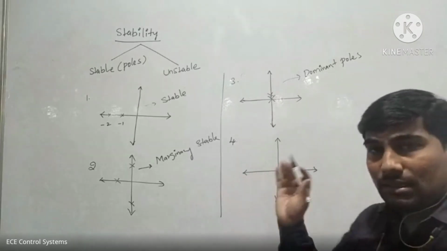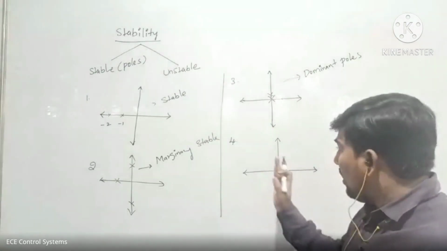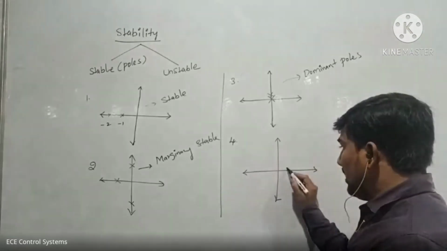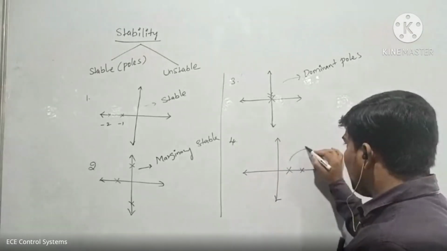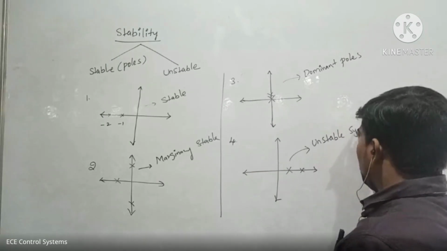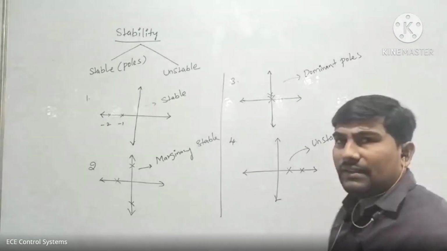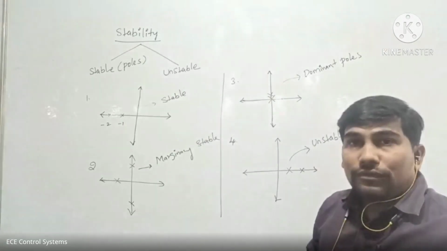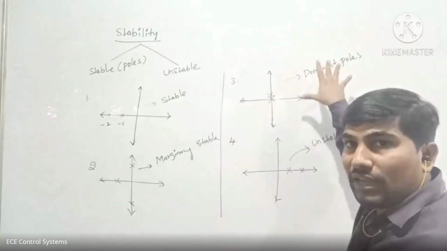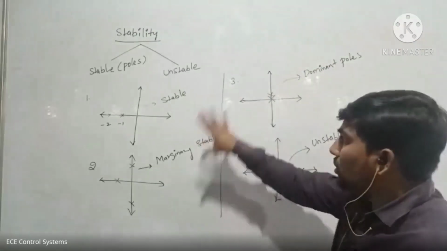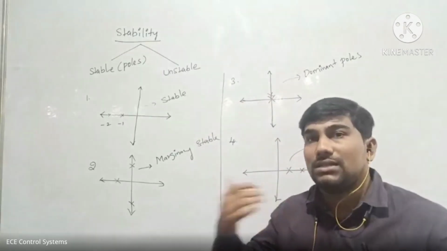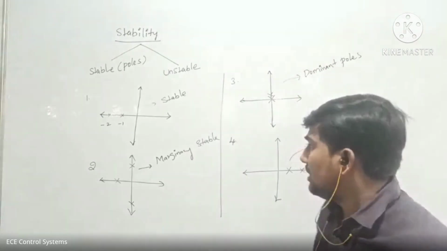If the poles are located on the right side of the S-plane, then that type of system is called an unstable system. Unstable system. This is a very, very important topic to find the stability concept. To find which is stable, which is unstable, and which is marginally stable, by using these points only you have to decide. Okay, this is the main concept.